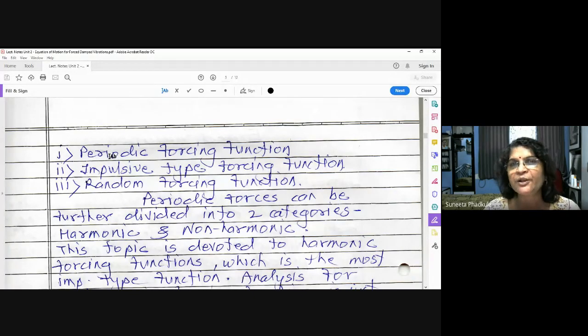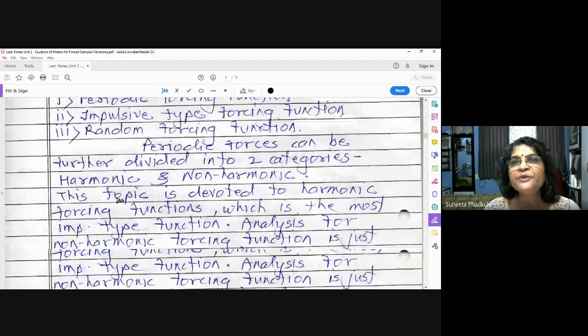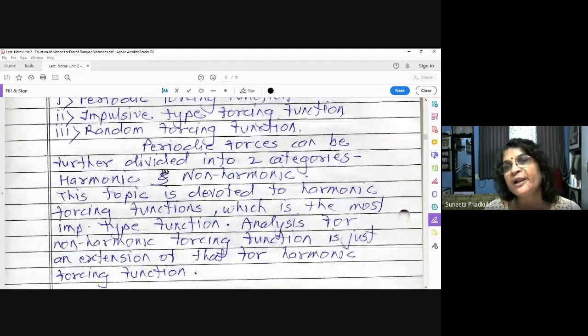That is periodic. So these periodic forces can be further divided into two categories: one is harmonic, the other is non-harmonic. What do you mean by harmonic? It means like a sine wave, a sine or cos wave. Non-harmonic means there is no harmony. It can be any wave, it is not constant, so that is non-harmonic.